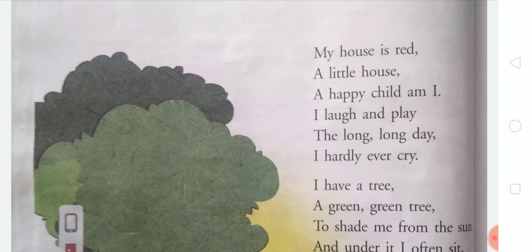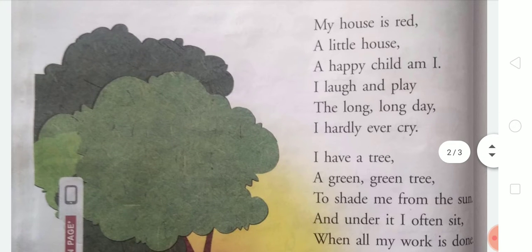Next, the child always remains happy. He said that a happy child am I. The child says that he always remains happy. And I laugh and play the long, long day. The child says that he laughs and plays for the whole day.